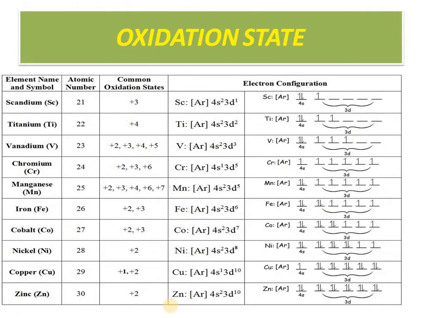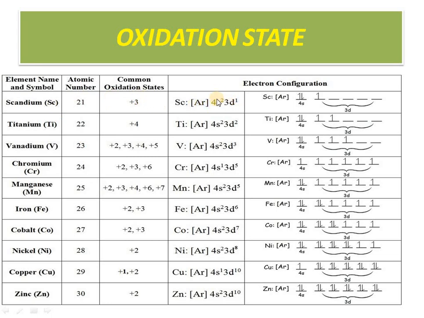So now comes the oxidation states. All the oxidation states depend on the ionization energy and the electrons we are going to remove from the outermost shell and the penultimate shell. If I am now talking of scandium, we have the electronic configuration of argon 18 4s2 3d1.